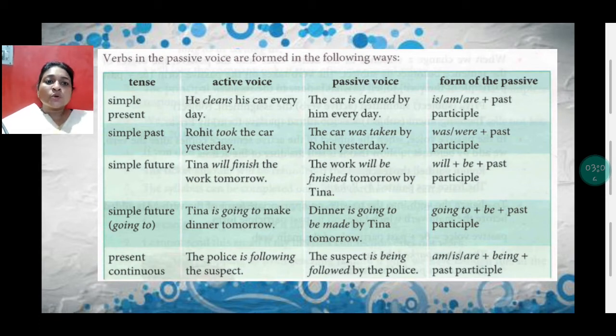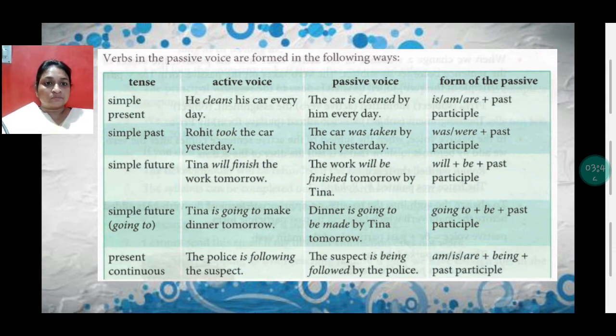For simple past, Rohit took the car yesterday. The car was taken by Rohit yesterday. Was or were plus past participle. And for simple future, Tina will finish the work tomorrow. The work will be finished tomorrow by Tina. Will plus be plus past participle. Children, attentively see the difference, how from active they are transforming into passive form, taking the help of the rules given. Okay, try to understand how they are getting changed.